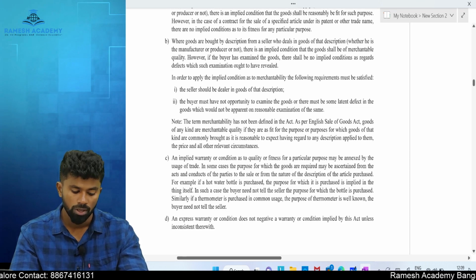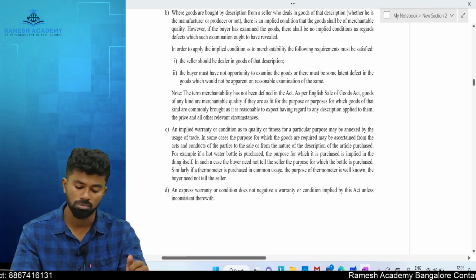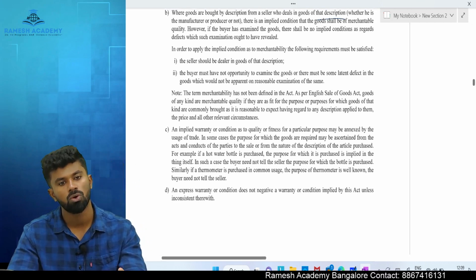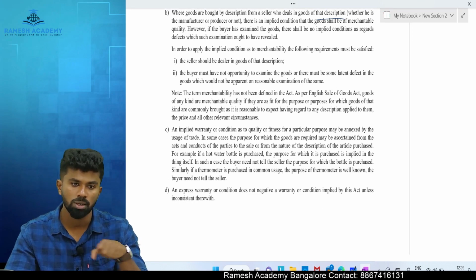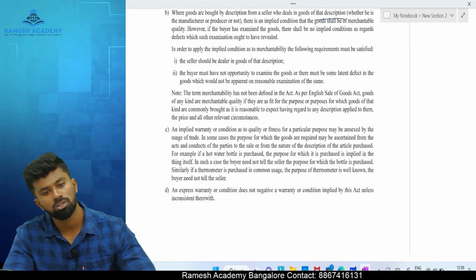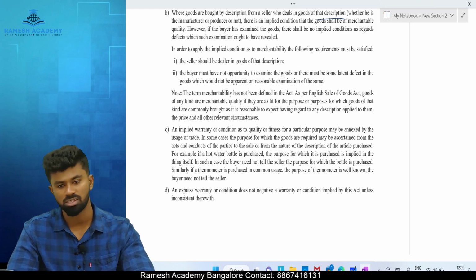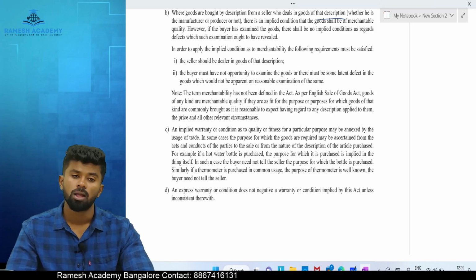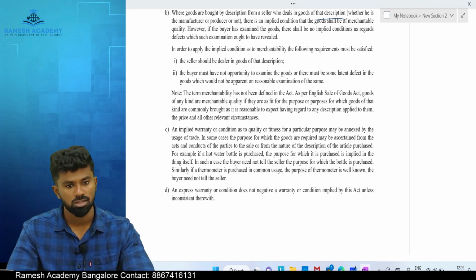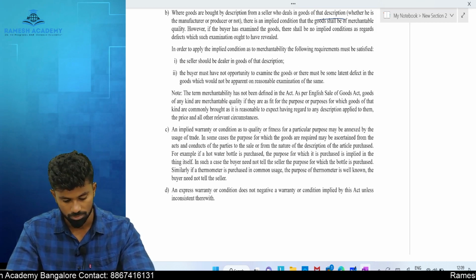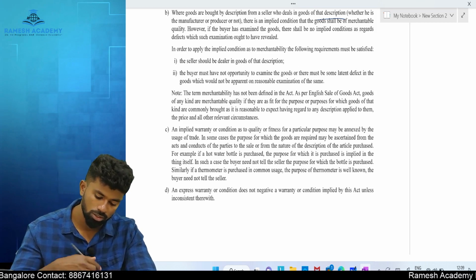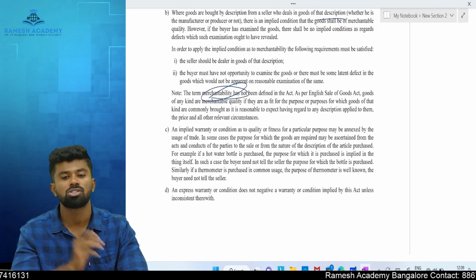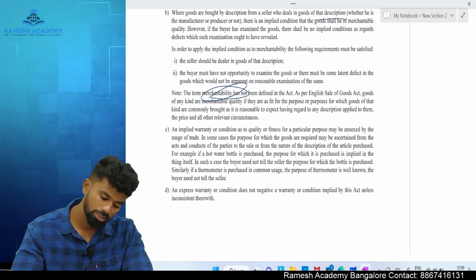Next one, where goods are bought by description from the seller who deals in the goods of the description. So in case of sale of goods by description, it is a duty of the seller to supply the goods as described. If not, then what buyer can do? Cancel it and sue for damages. Okay. Next one, merchantability means that commercial value which is known in the market.